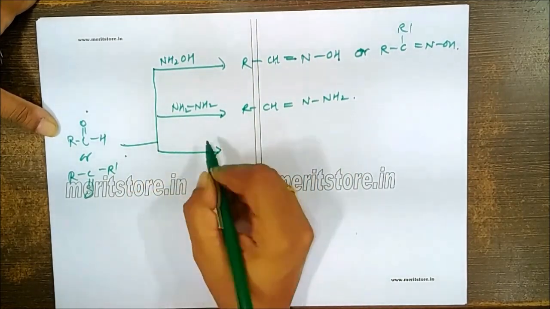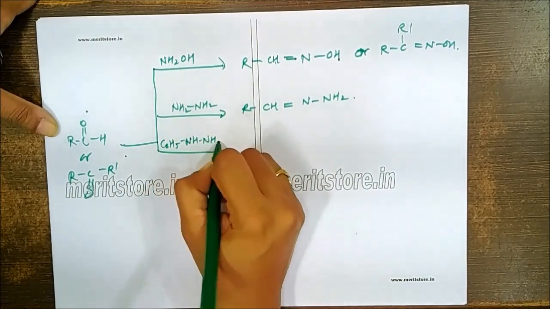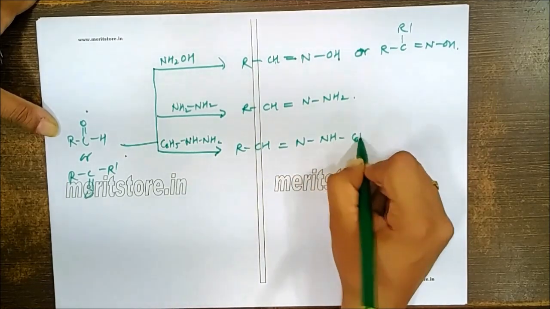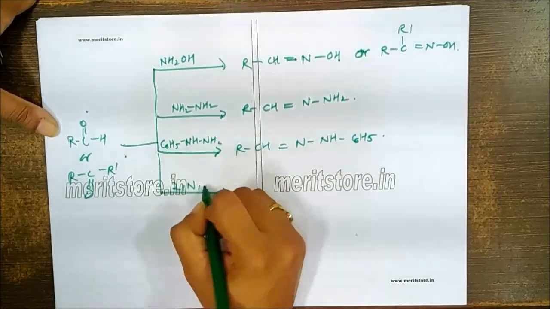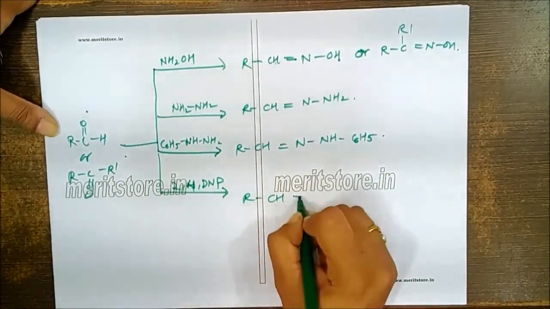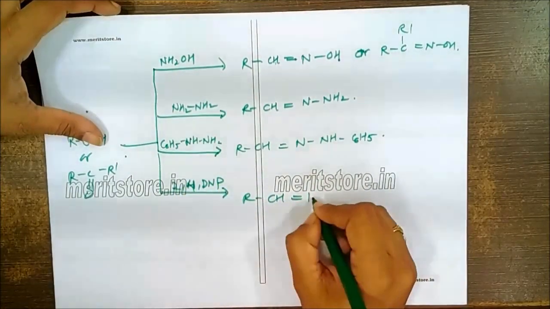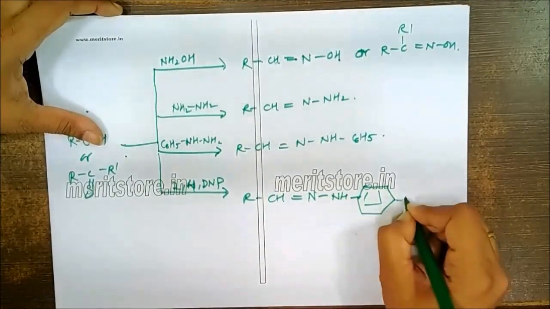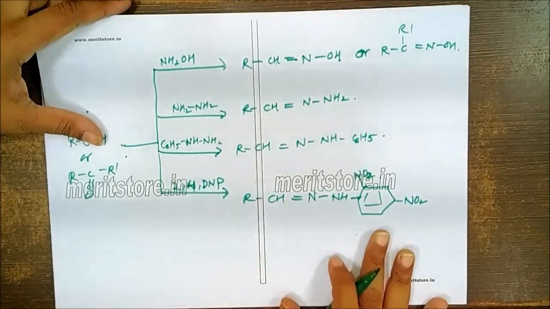With phenylhydrazine, you will get the corresponding phenylhydrazone. You can allow this to react with 2,4-DNP, that is dinitrophenylhydrazine, and you'll get the corresponding dinitrophenylhydrazone. So all these are condensation reactions which are possible.